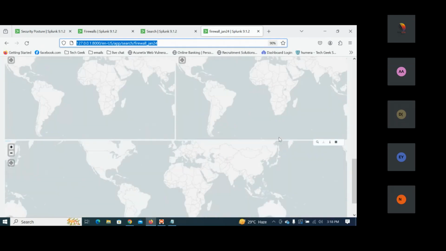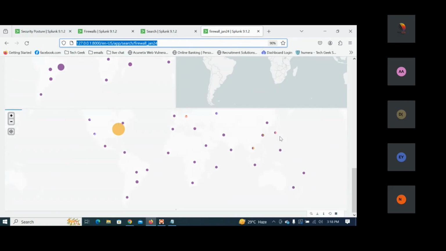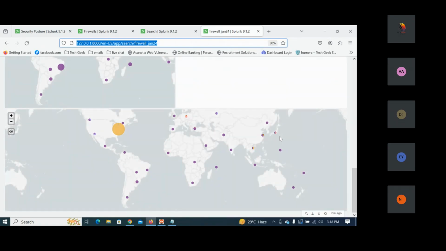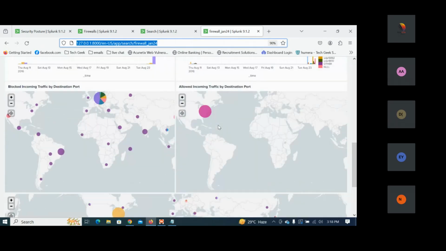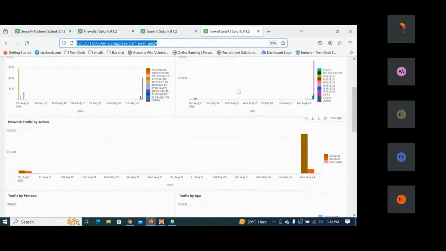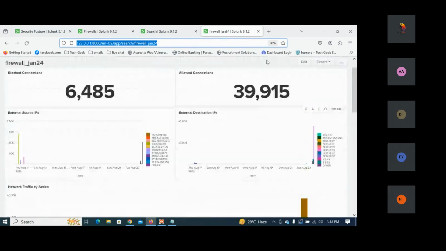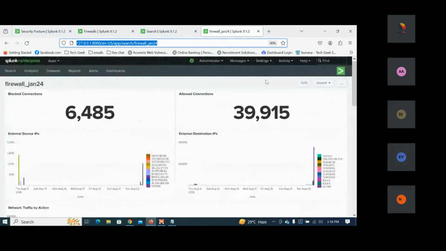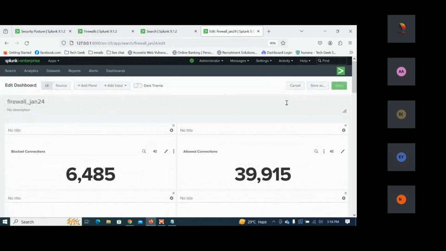This information we required. So I'll click on the edit. Now here, I'm going to put this. I'm going to save this. This is how the dashboard is created.